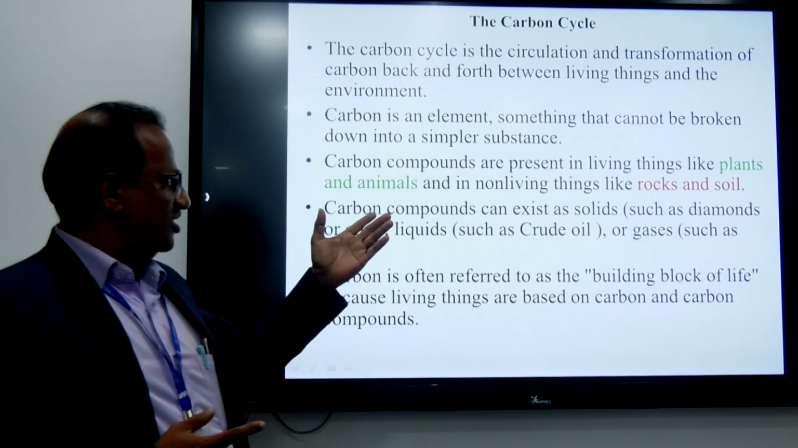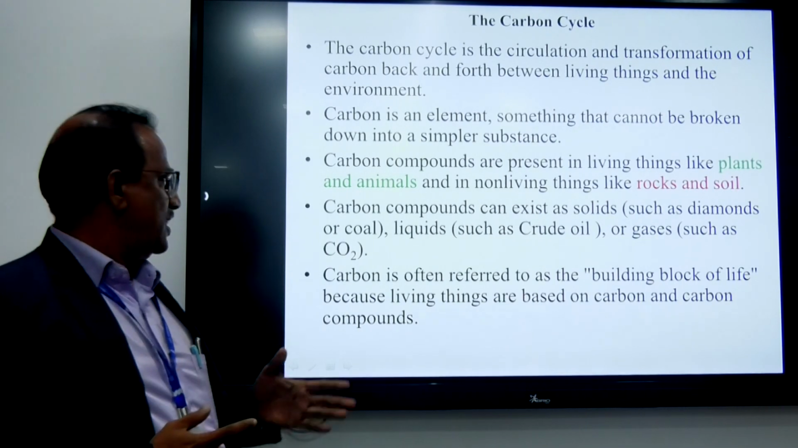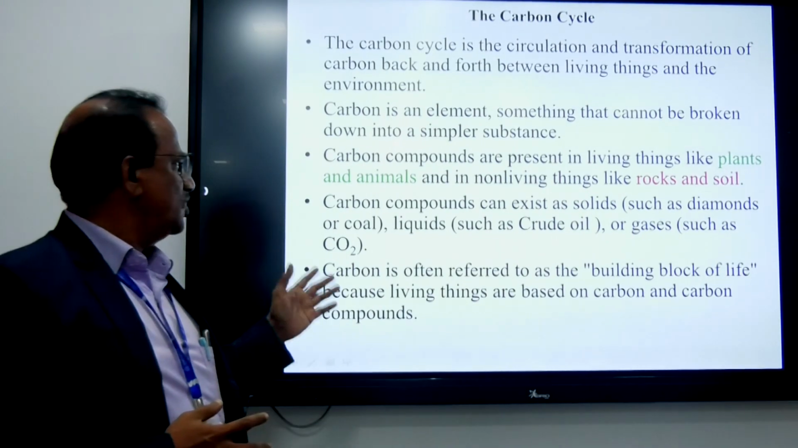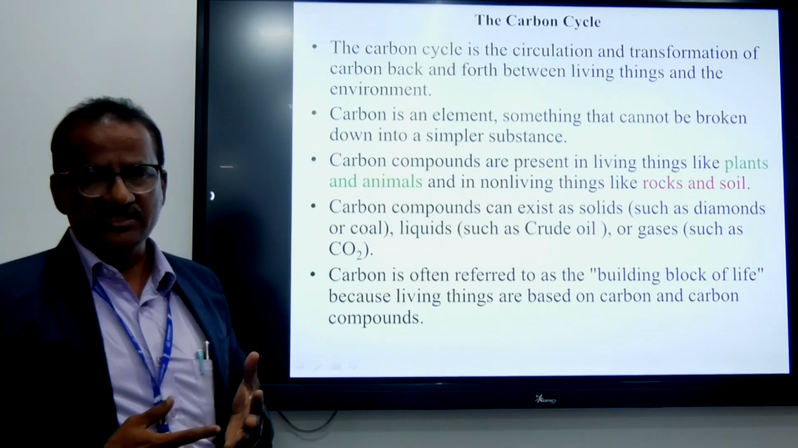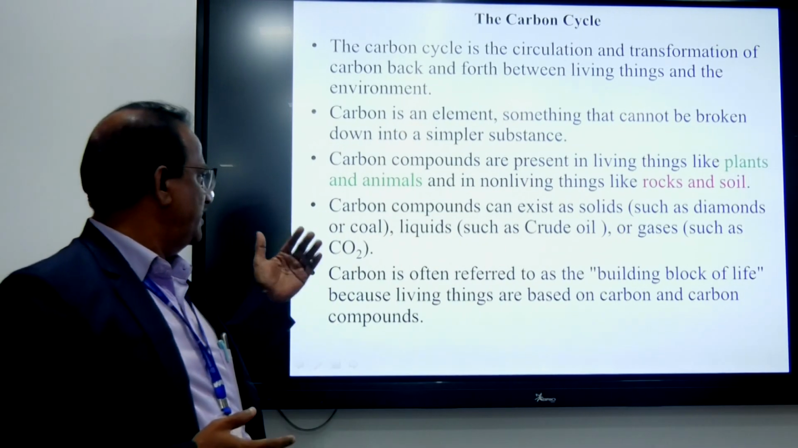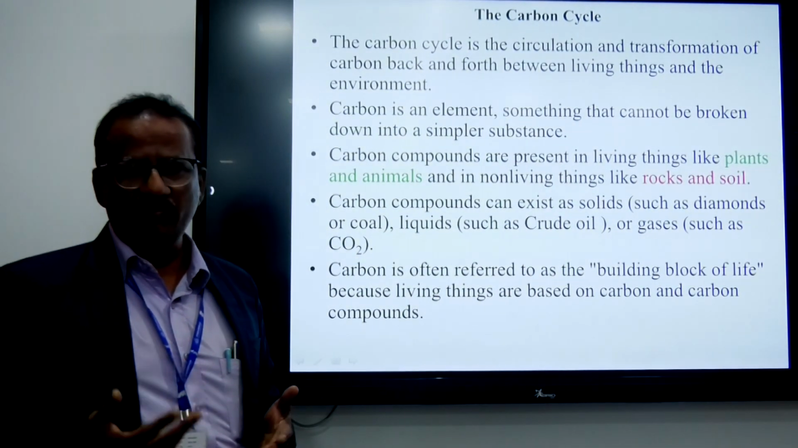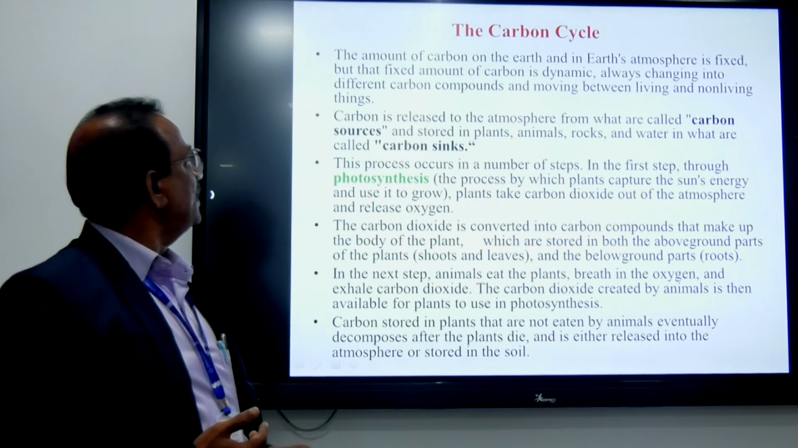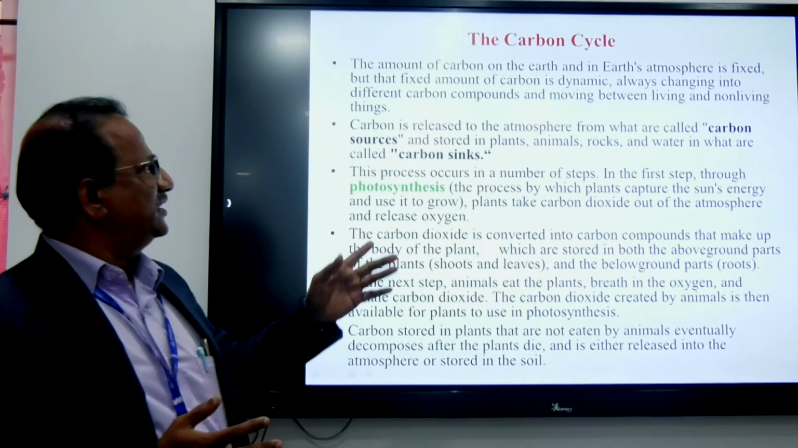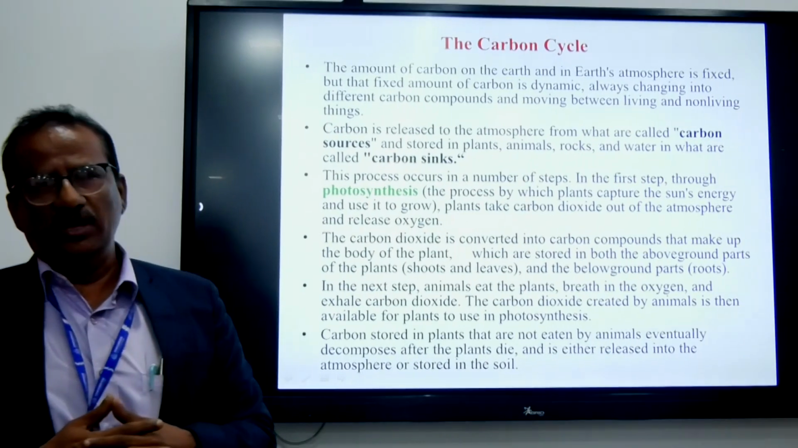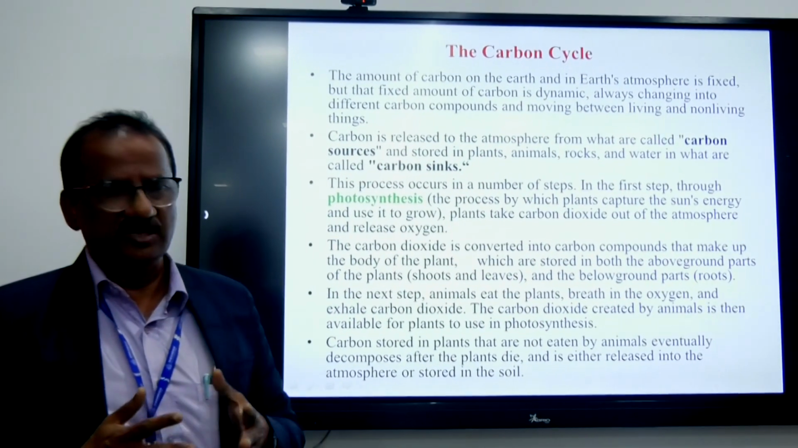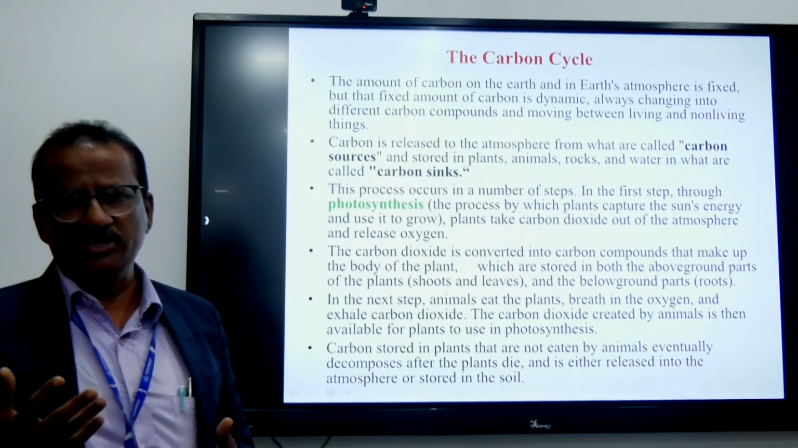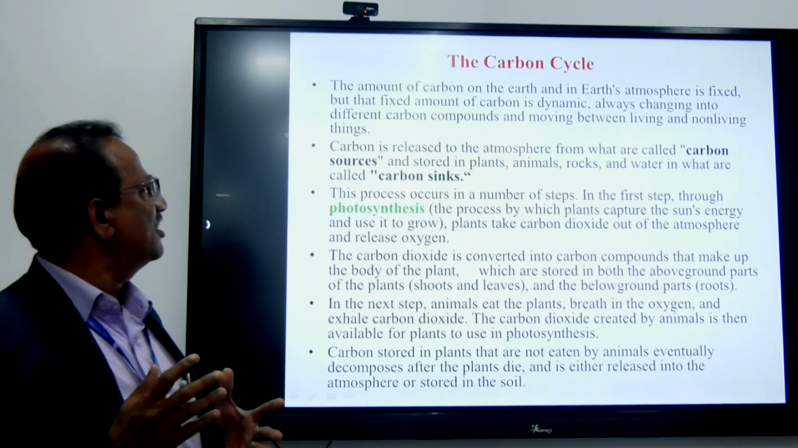Carbon compounds exist in solids such as diamonds or coal, liquids such as crude oil, or gases such as CO2. So carbon is available in all things, in living things as well as non-living things, and in a long-time process the same carbon is converted into diamonds or coal. The amount of carbon on the earth and in the earth's atmosphere is fixed, but the fixed amount of carbon is dynamic. The dynamic motion of the carbon is generally called the carbon cycle.